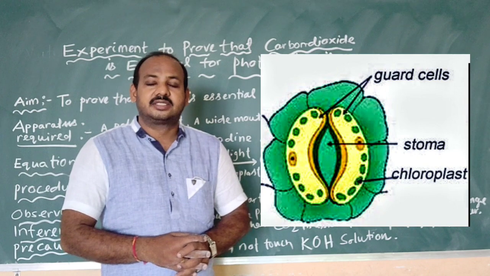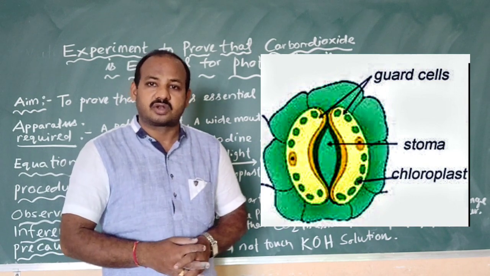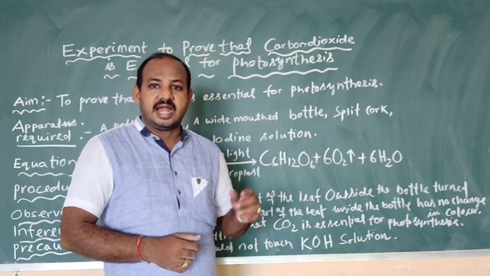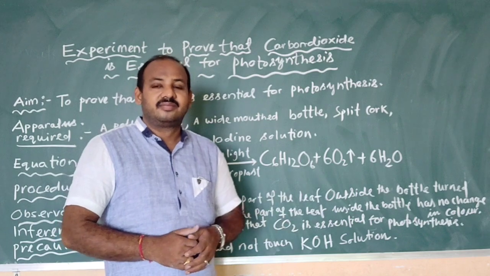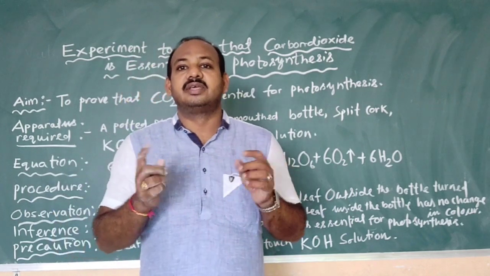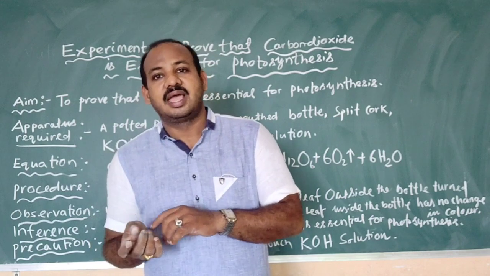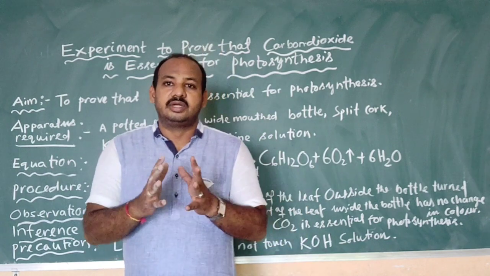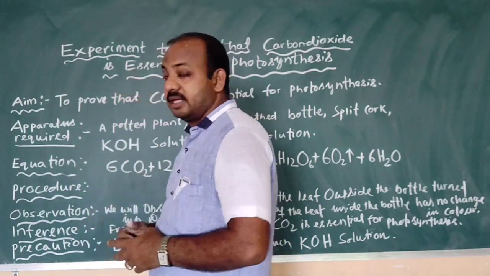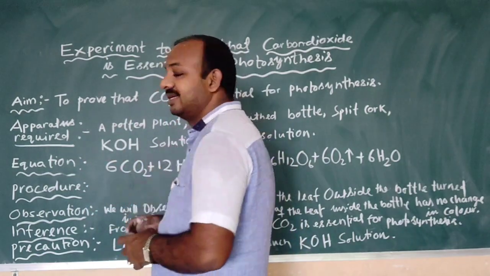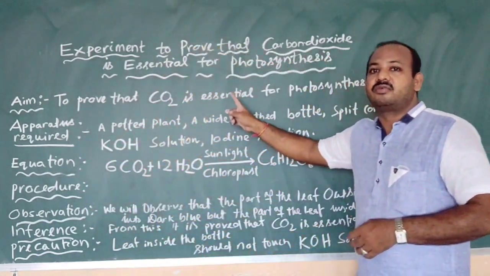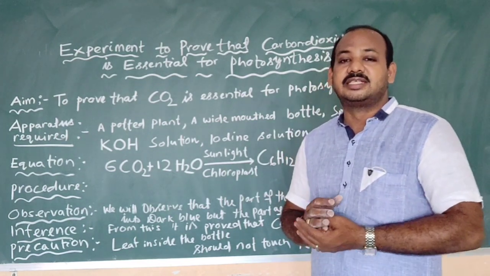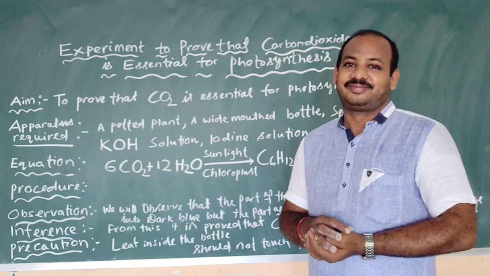Okay? And sometimes in the stems there are structures called lenticels. So stomata in the leaves and lenticels in the stems are responsible for exchange of gases between the surroundings and the plant. Okay, children. Now we will discuss an experiment to prove that carbon dioxide is essential for photosynthesis.